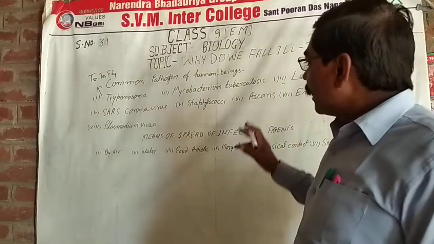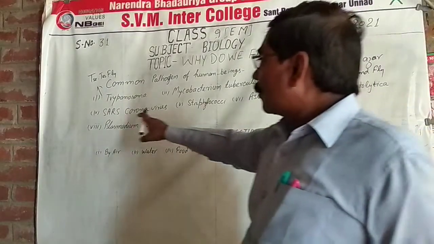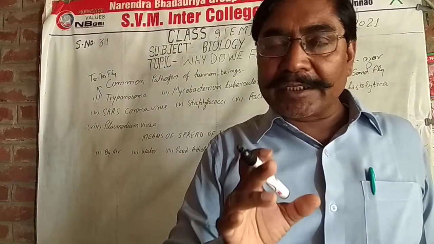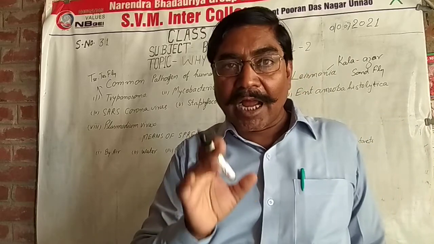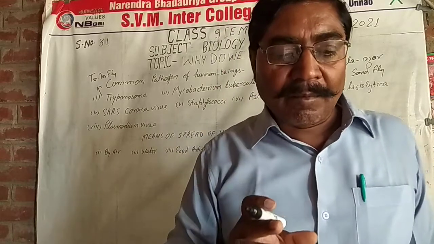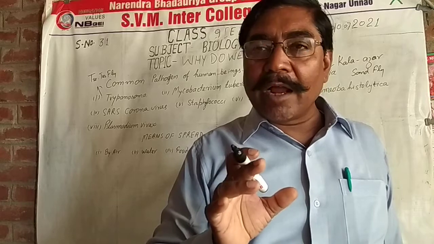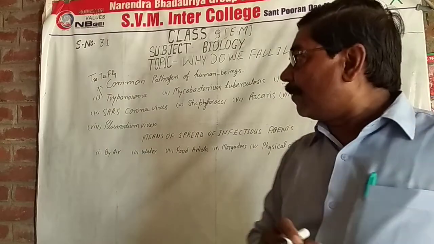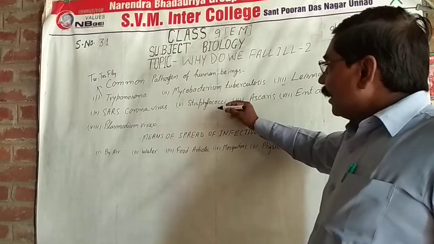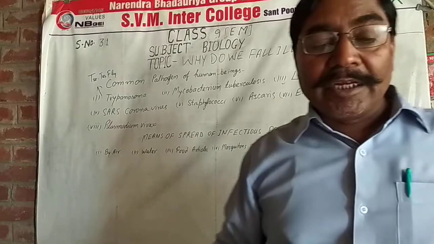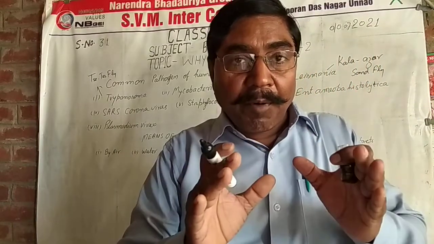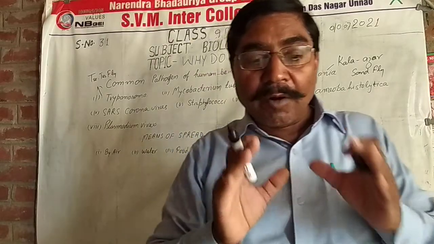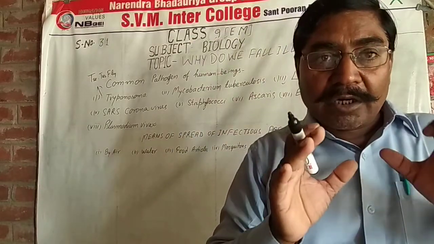Next, SARS coronavirus. SARS is an infectious disease caused by the SARS coronavirus. It is transmitted via the cough and sneeze of an infected person. Next is Staphylococci, a group of gram-positive bacteria which are round-shaped.